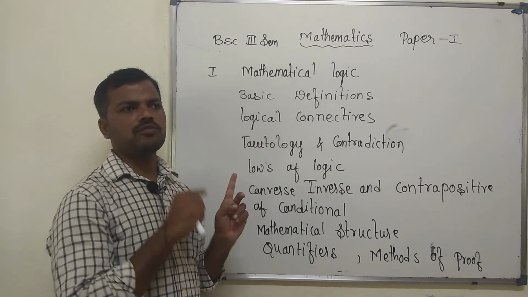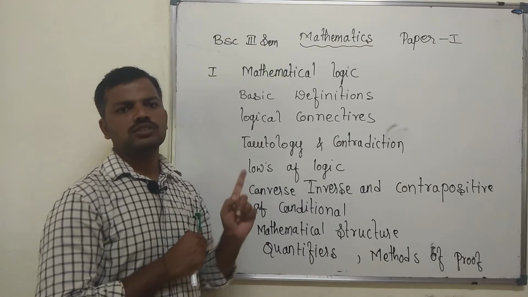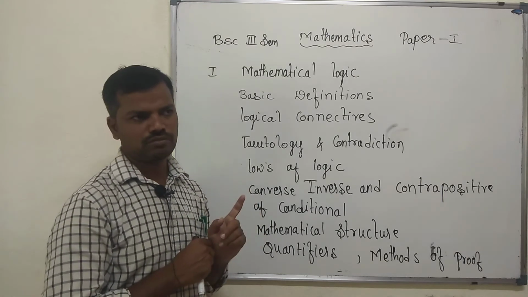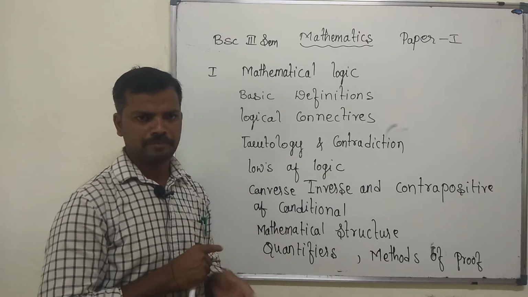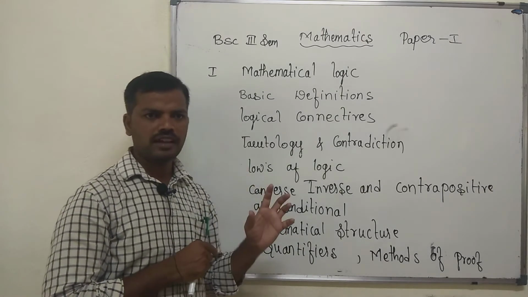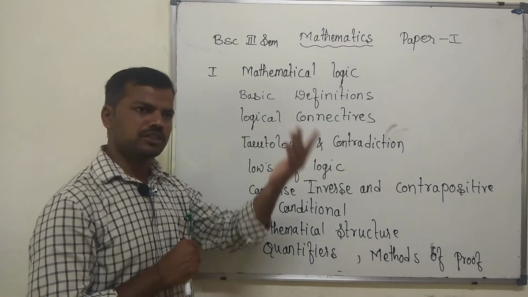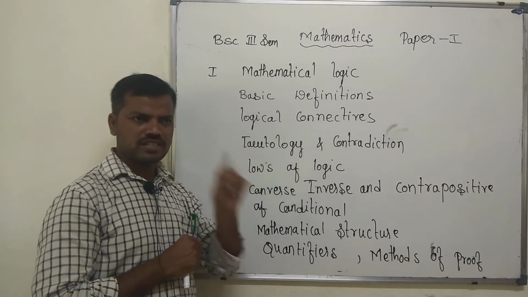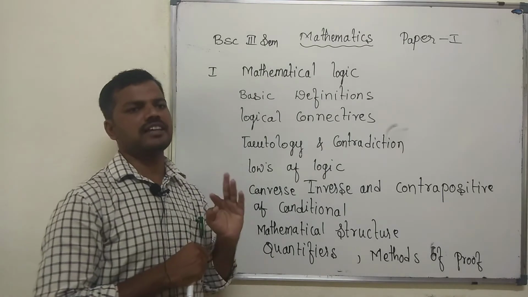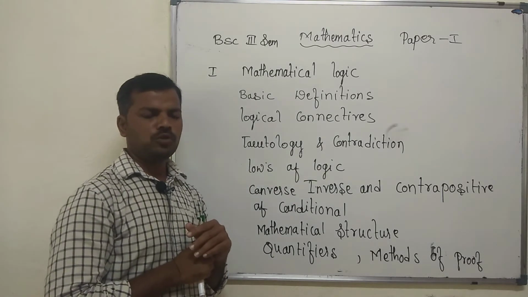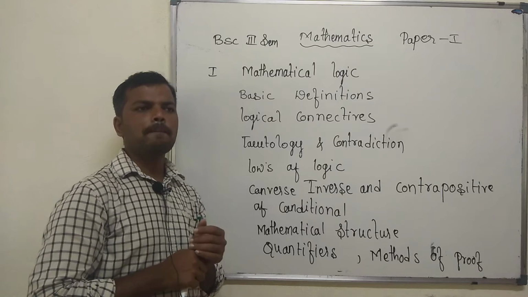Then such type of a sentence is called an assertive sentence. For example, 2 is a prime number. It is definite; it never changes, even after some time. So it is called an assertive sentence, a declarative sentence. Next we move to the imperative sentence.